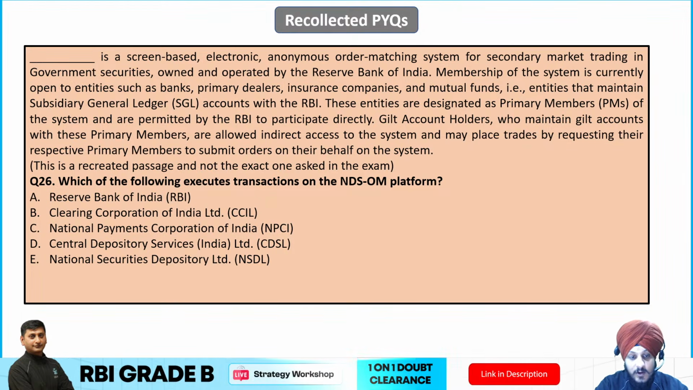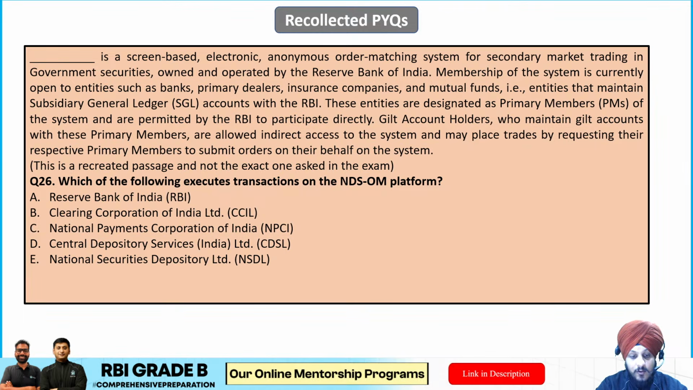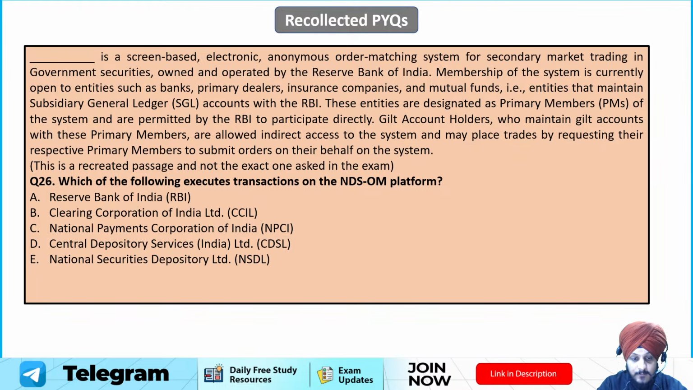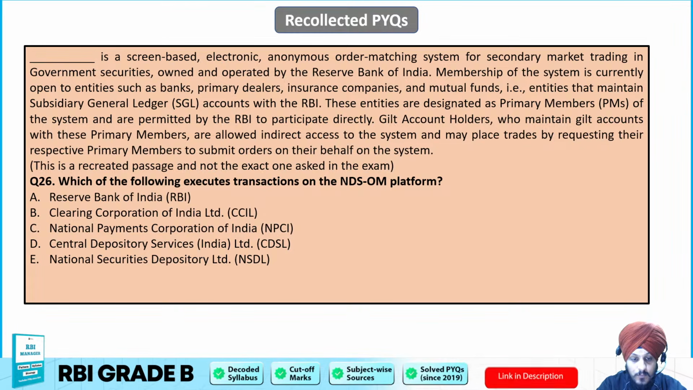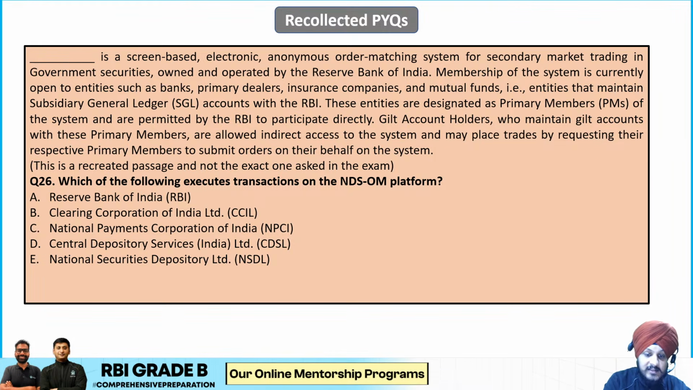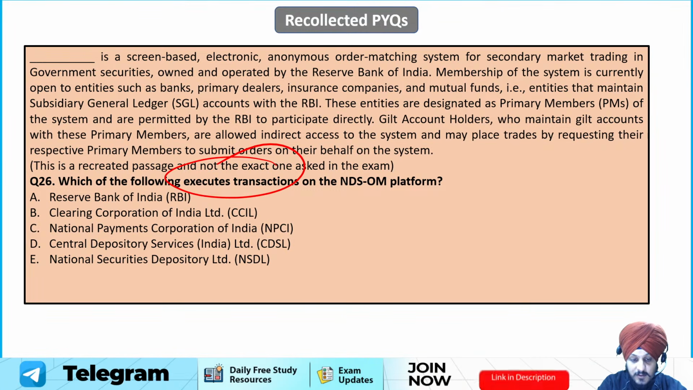Now next question, which of the following executes transaction on the NDSOM? So which of the following executes transaction on the NDSOM? RBI, CCIL, NPCI, CDSL or NSDL? Mark your answers for question number 26. Which of the following executes transaction on the NDSOM? Yes, everyone, mark your answers.